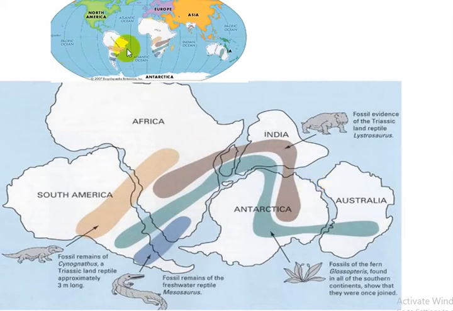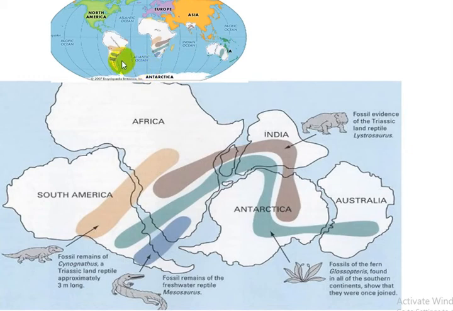In the top, the current position of continents in the world. This is the location of Glossopteris fossils in South America, and this is the occurrence of Glossopteris in Africa, India and Australia.